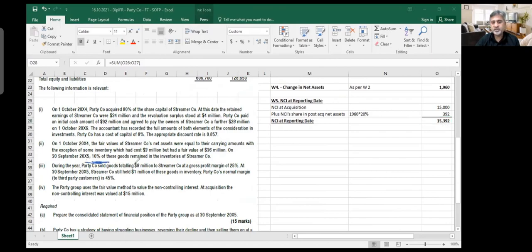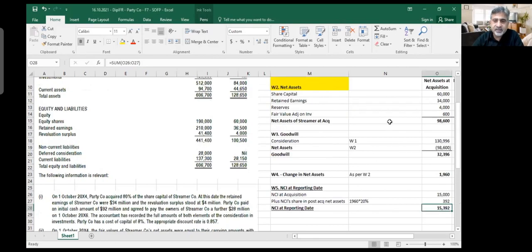Parent company sold goods to the subsidiary, which means the parent is selling to the subsidiary, so the unrealized profit lies in the parent. Imagine that it is not the parent selling, but the subsidiary selling to the parent. If this had happened, if the subsidiary had sold goods to the parent, then what would you need to do? Can you tell me?